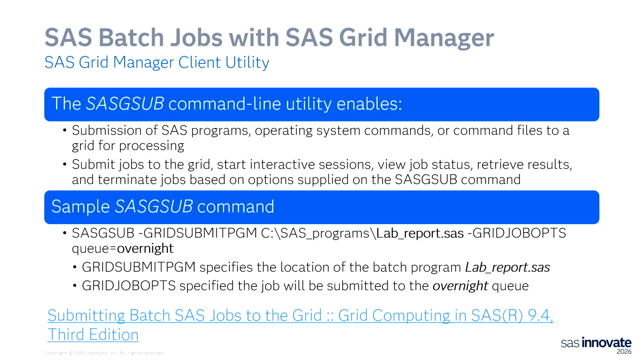There's a sample command of SAS GSub. We are submitting this program, report.sas, with this path name, and we're specifying the grid job options of the overnight queue. Again, for additional information about all of the various parameters and modes that can be supported by SAS GSub, you can click on this link at the bottom.